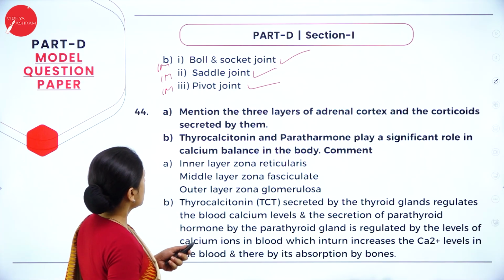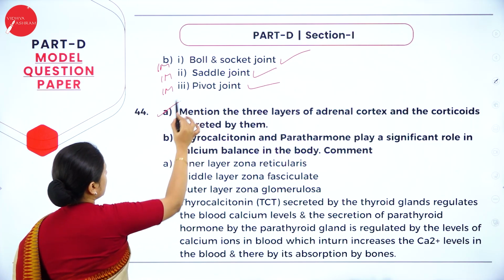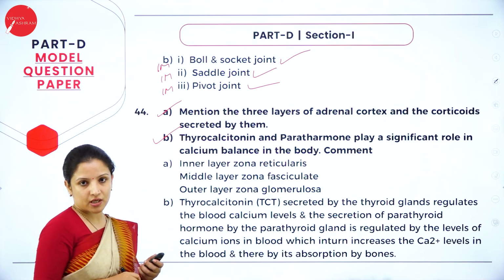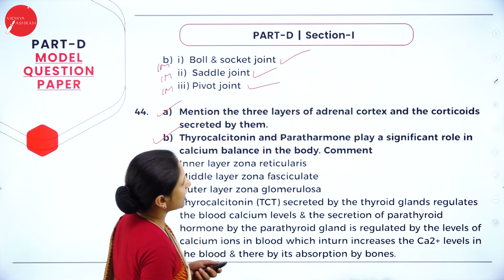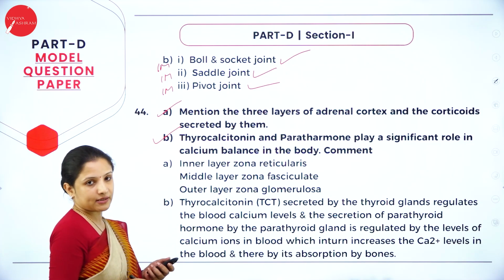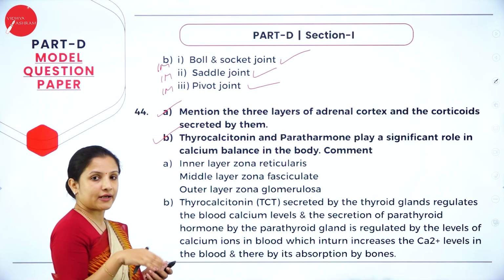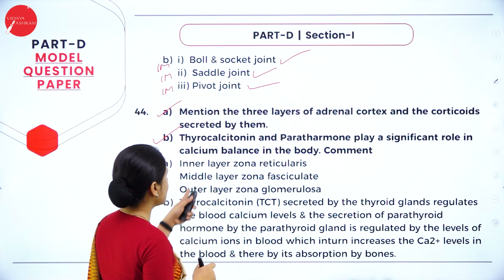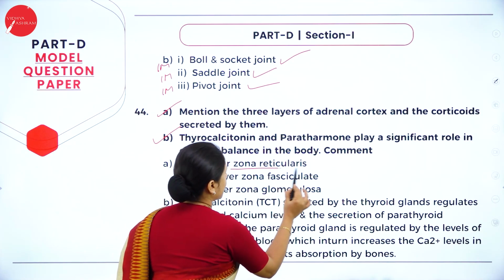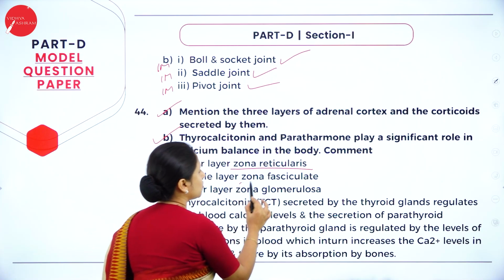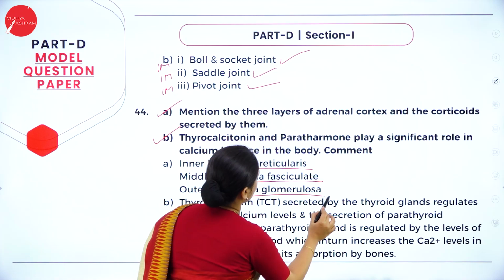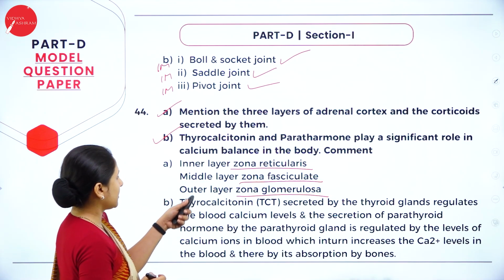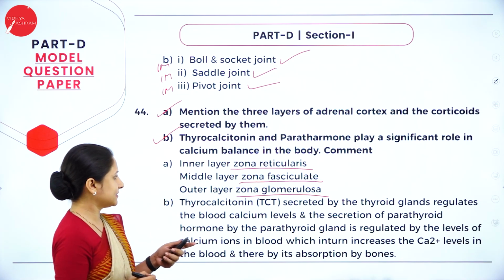So next question. Here again, 2 questions have been asked under question number 44, question A and question B. Mention the 3 layers of adrenal cortex and the corticoids secreted by them. You have to write the 3 layers and the corticoids that are secreted. So inner layer, zona reticularis, middle layer, zona fasciculata, and outer layer, zona glomerulosa. And you have to write about the corticoid that is secreted.